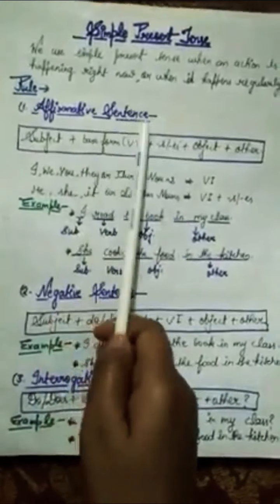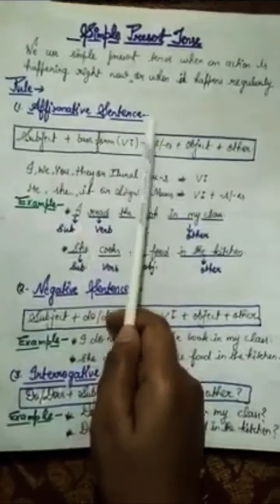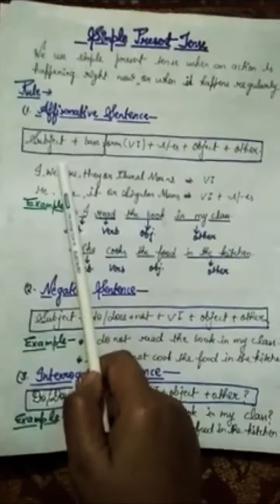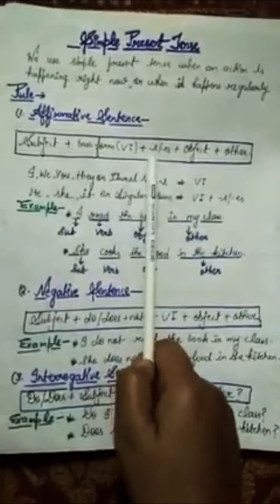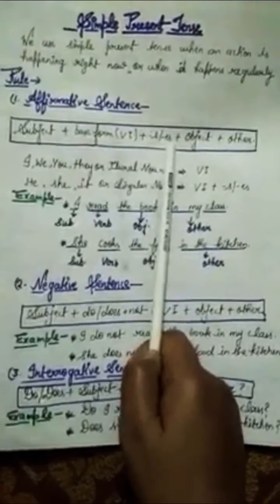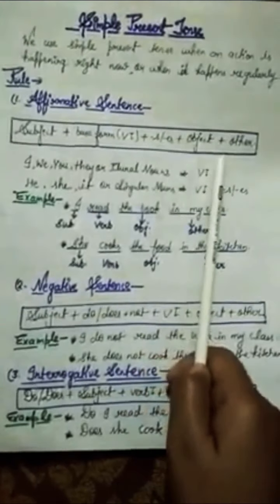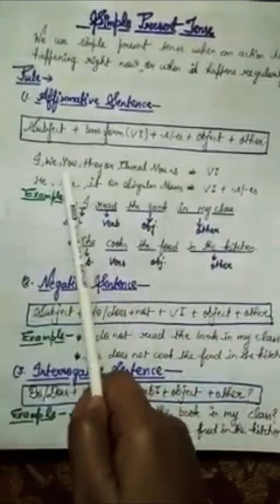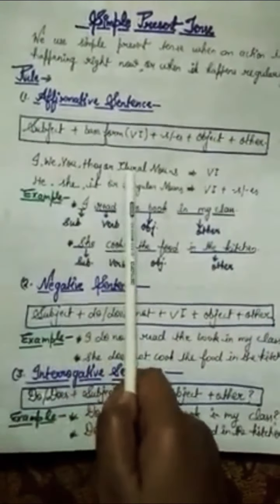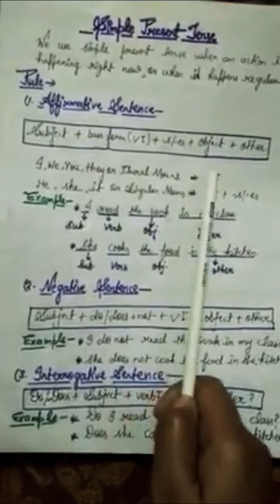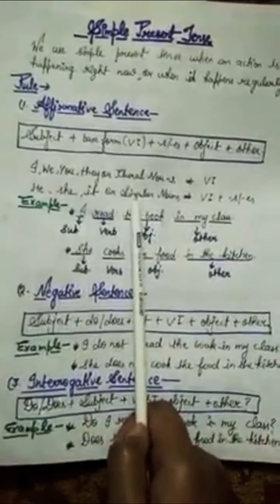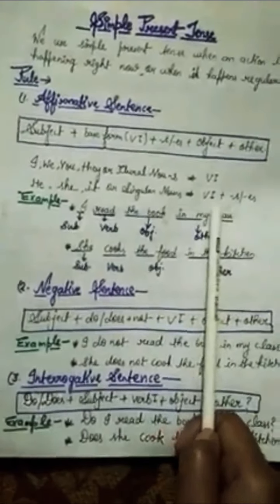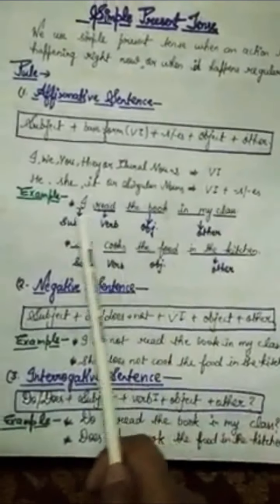Firstly, the affirmative sentence. How will you make an affirmative sentence of simple present tense? See this rule. Firstly, you will use subject plus base form, also called the first form of the verb, plus s or es, then object or other. With I, we, you, they, or all plural nouns, you will use the first form of the verb only. And with he, she, it, or all singular nouns, you will use the first form of the verb plus s or es.